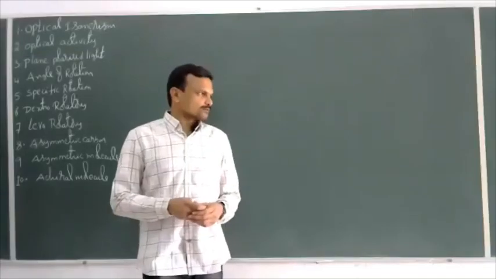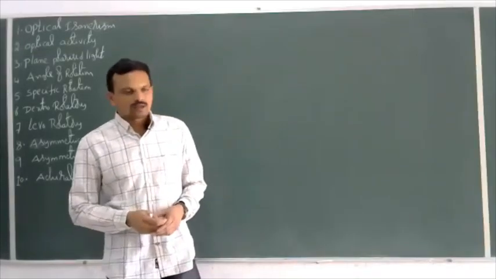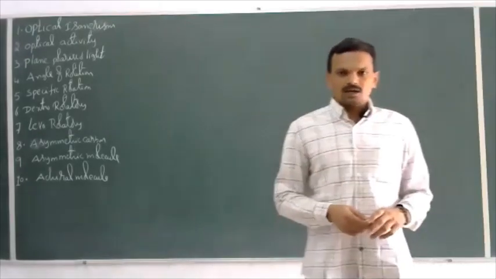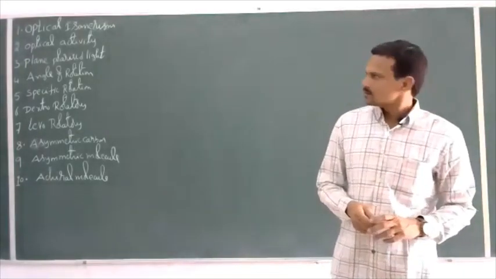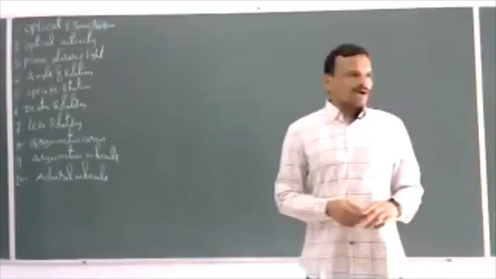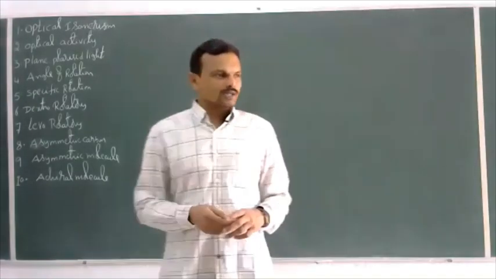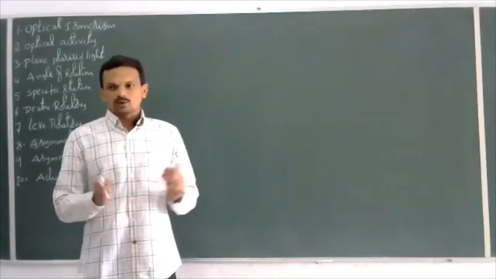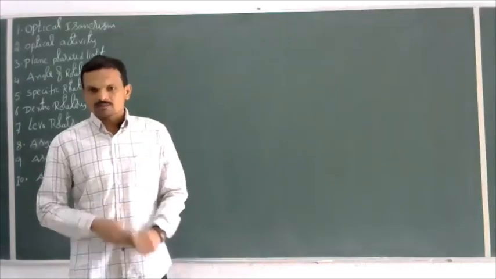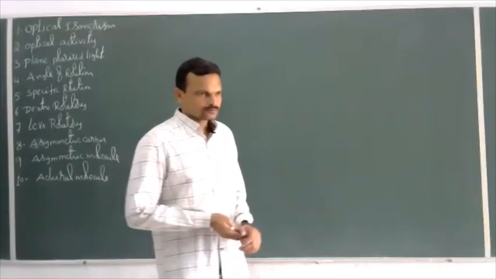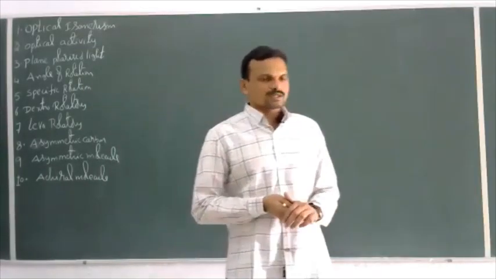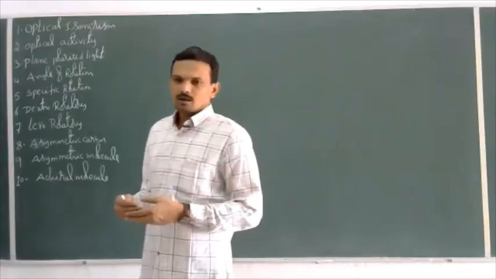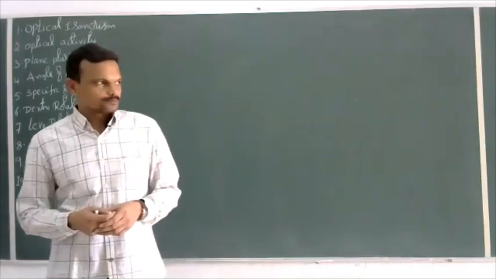So what is isomerism? What are isomers? Two or more compounds having the same molecular formula but different structural formulas are called isomers, and this phenomenon is known as isomerism. Again, isomerism is divided into mainly two types: structural isomerism and stereoisomerism. In structural isomerism, we discussed in the first few syllabus chain, position, functional, metamerism, and tautomerism.